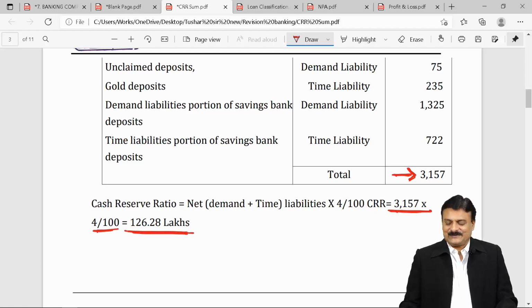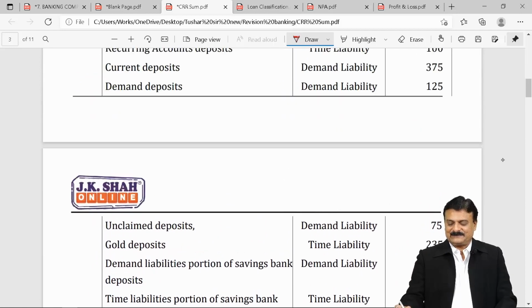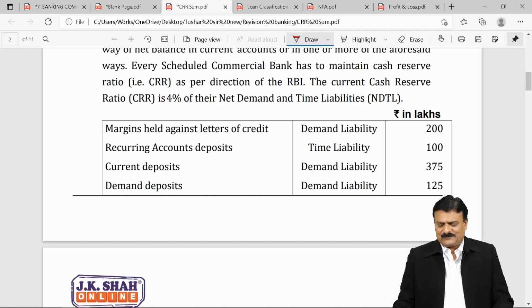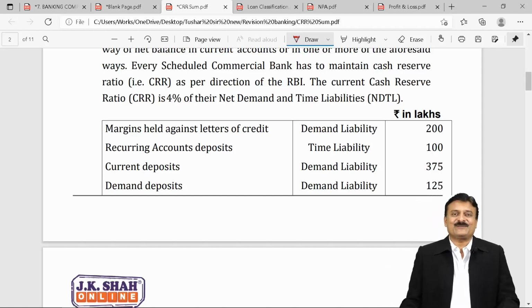Got it? So all clear. Total of all deposits and applying the specific percentage on that becomes CRR. This kind of question can carry weightage between 4 to 6 marks in your exam.